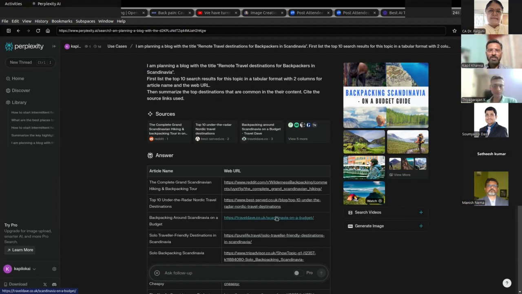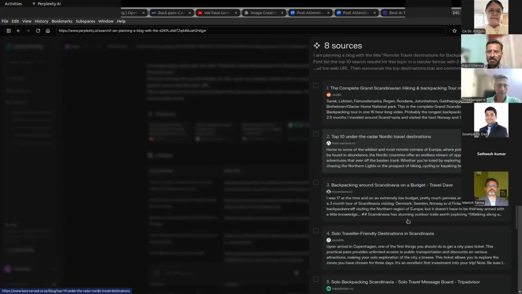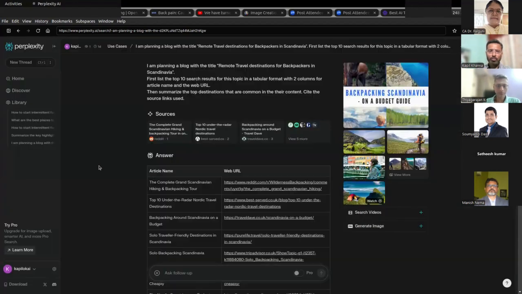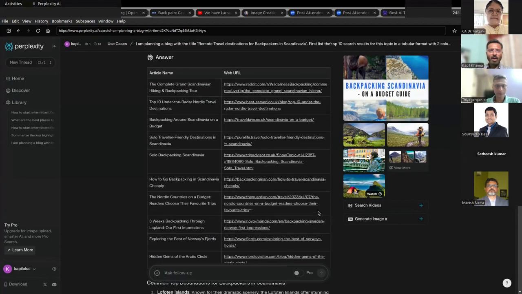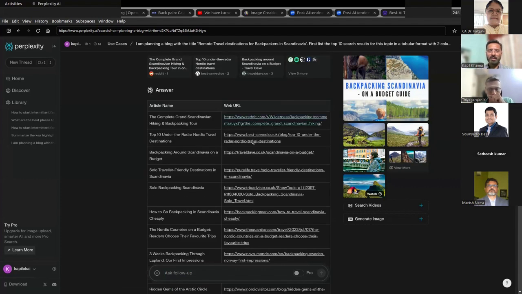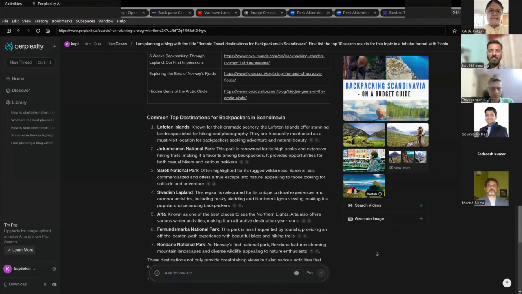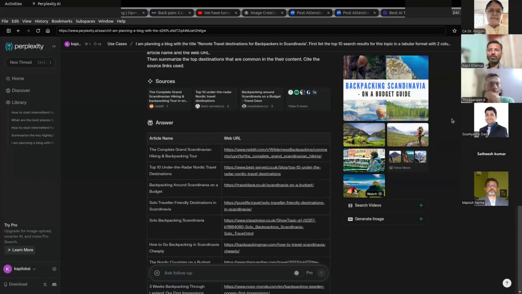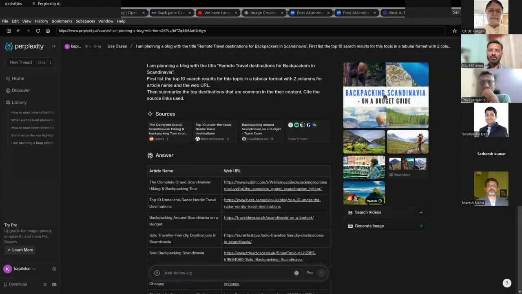So first, it provides you all the references, right? All the sources. It now provides you a tabular format that you requested, which you might want to use for research or even put in your article or your blog. And then it's giving you headings and giving you top destinations which should be considered based on all these articles. Right? And then, of course, you can search images and search videos over here.